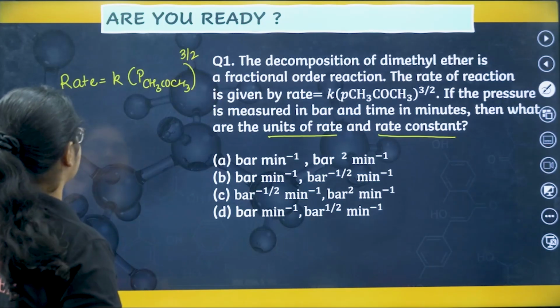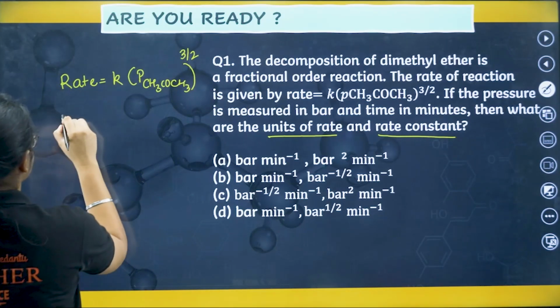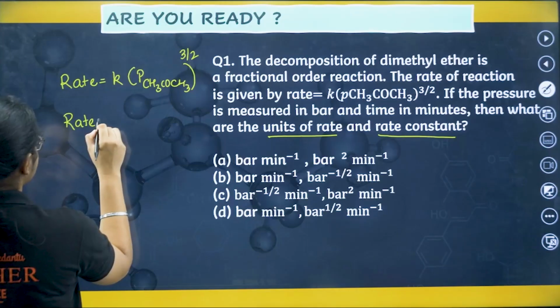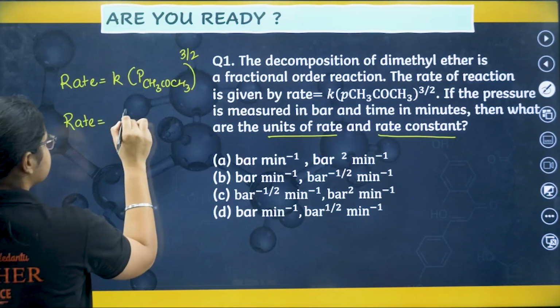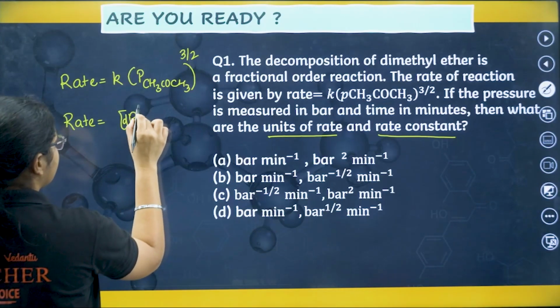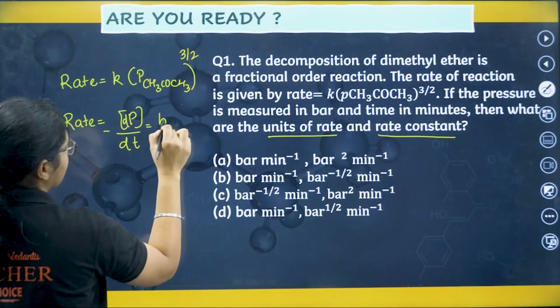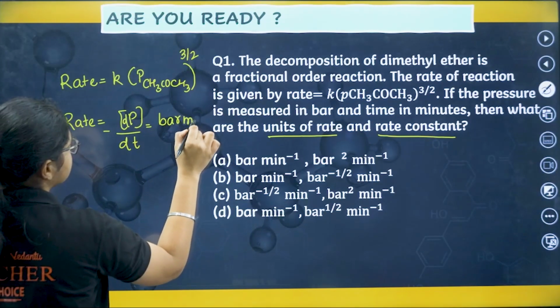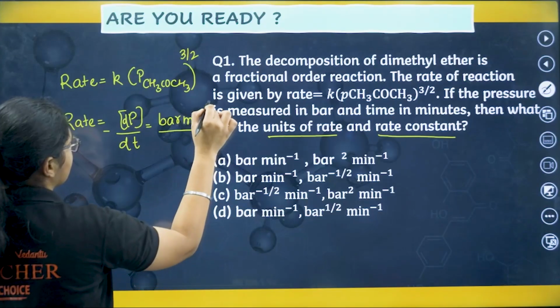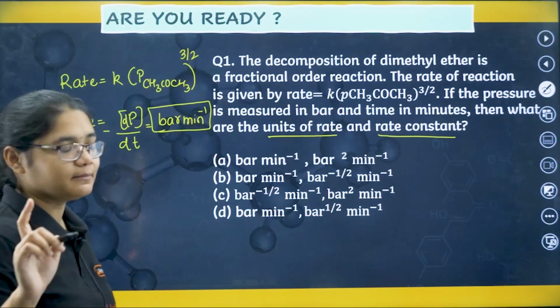Now I can write the rate unit. Rate is always change in pressure, dP by dt, and change in pressure I can write as bar minute inverse. So the rate unit will be bar minute inverse.